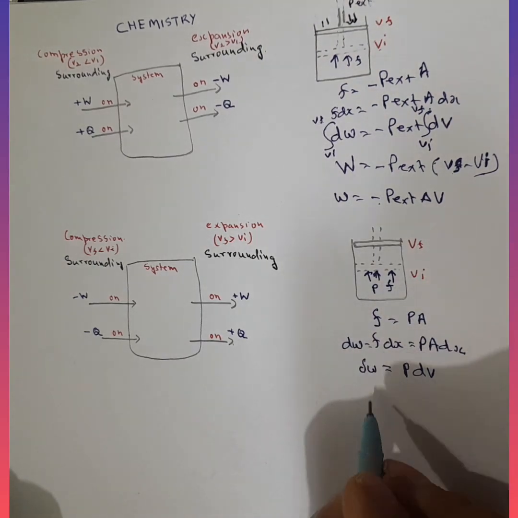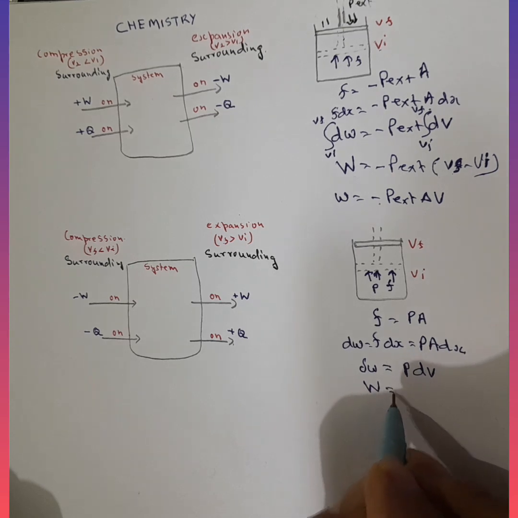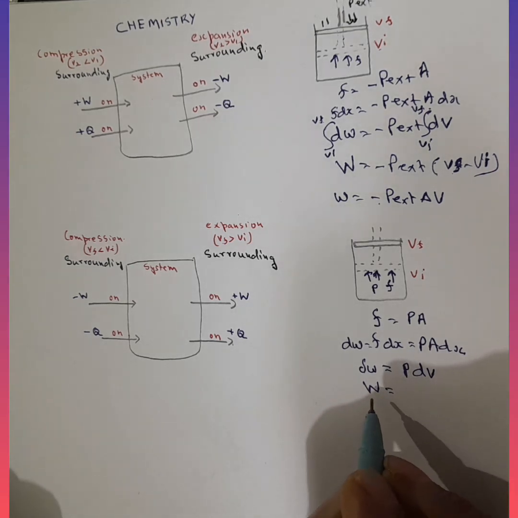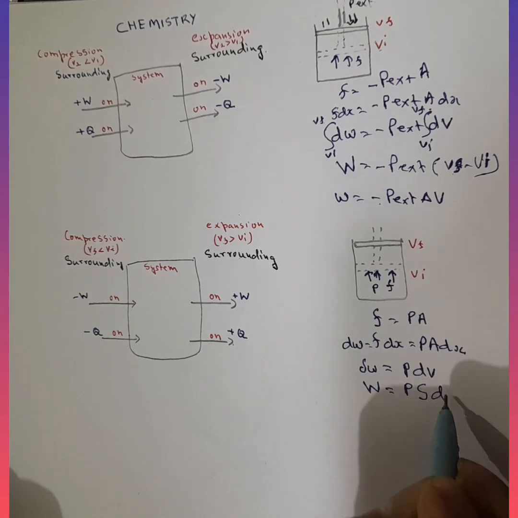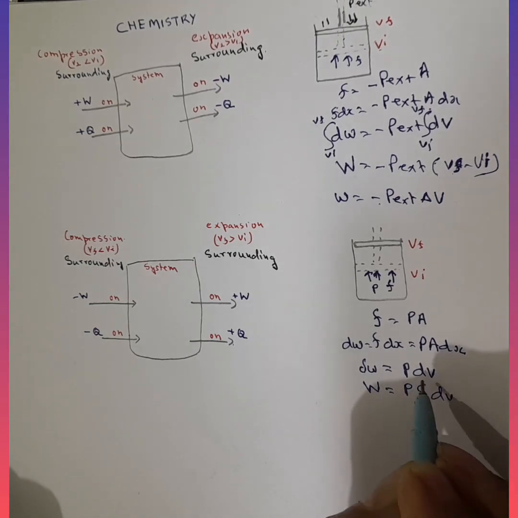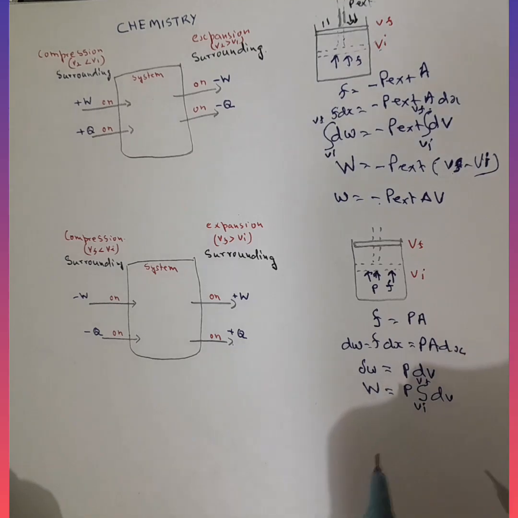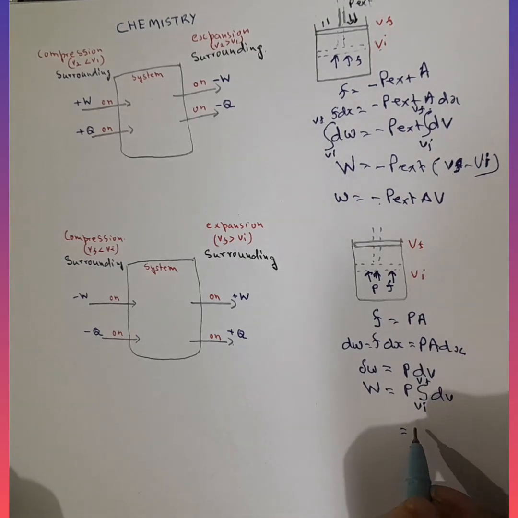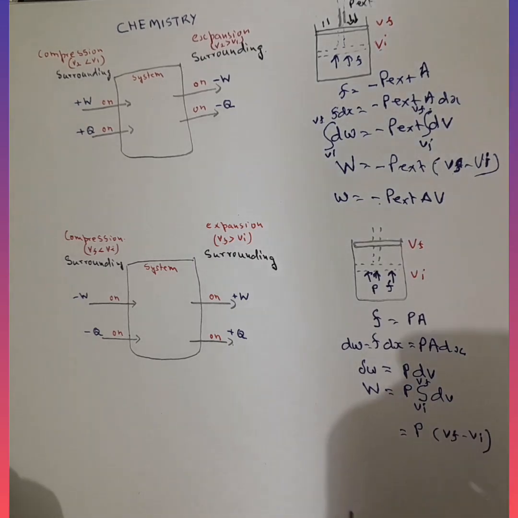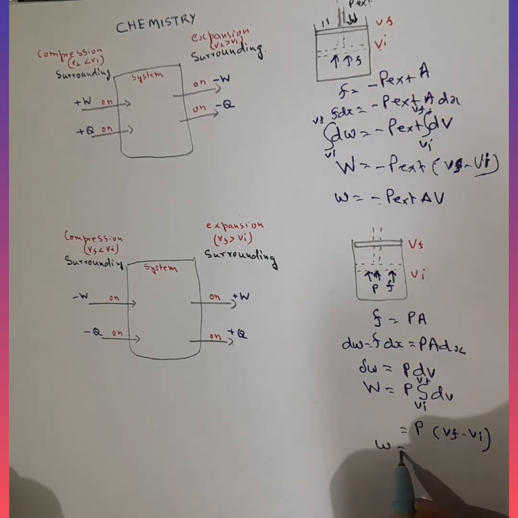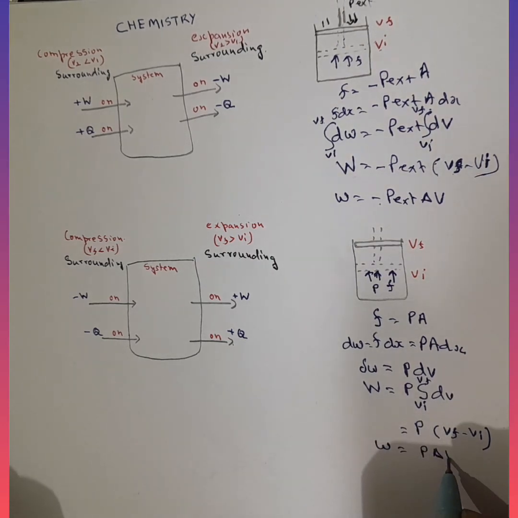When we integrate dW, it becomes the total work, and on the right, integration of dV from Vi to Vf. So this would become P into Vf minus Vi. This would be the formula for work: W is equal to P delta V.